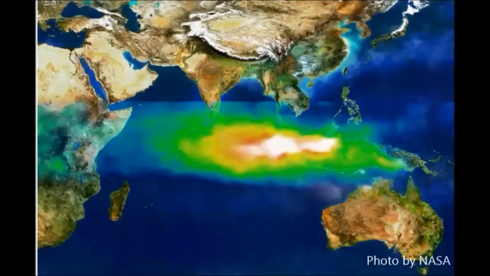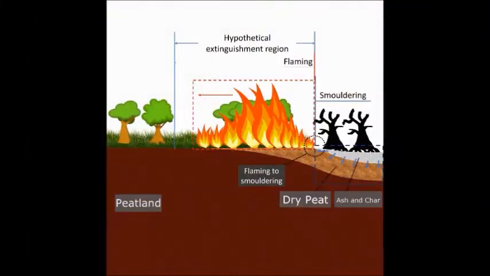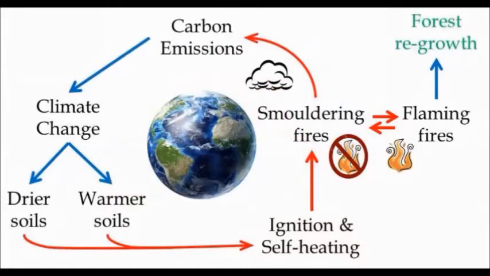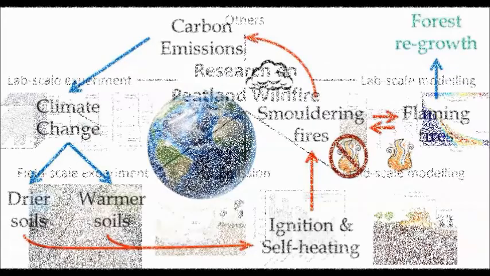Peatland wildfires have become an international issue, since the smoke from these fires could travel across nations. These fires are typically started by flaming fires that burn the surface vegetation, which then initiates smoldering peat, and continues burning the peat after the initial flaming fire ceases. Smoldering fires release ancient carbon stored in peat, which, unlike with flaming fires, cannot be reabsorbed by the peat, and therefore, smoldering peat gives positive feedback to climate change.